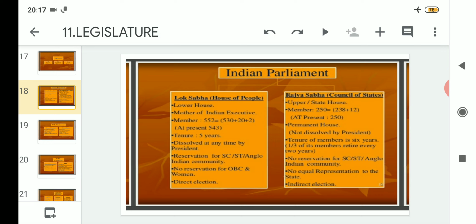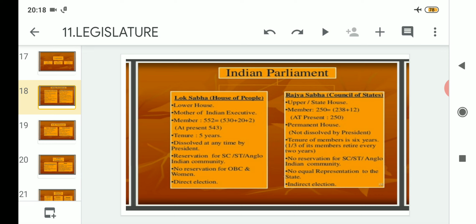Next, there is no equal representation of the states. As we have seen, Rajya Sabha is also known as the Council of States. That means different members are elected from different states of India. But these members are not elected equally. That means every state does not elect on an equal basis.